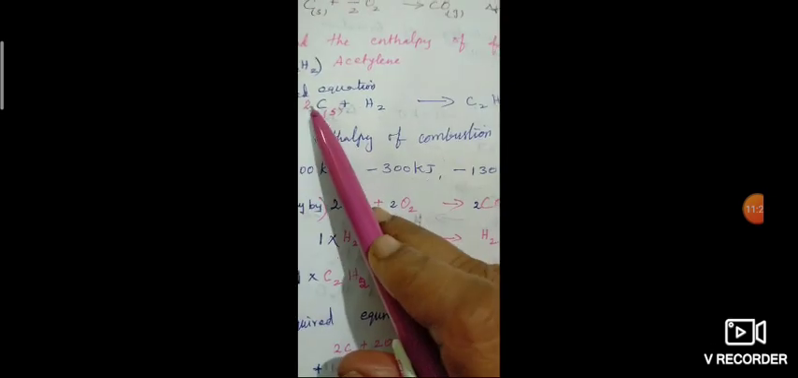Next the question is given. The enthalpy of combustion of carbon, hydrogen and acetylene are given as minus 400 kilojoule, minus 300 kilojoule and minus 1300 kilojoule. Now what happened? This carbon undergoes combustion. C plus O2 gives CO2. Next, hydrogen will undergo combustion. H2 plus O2 gives H2O.